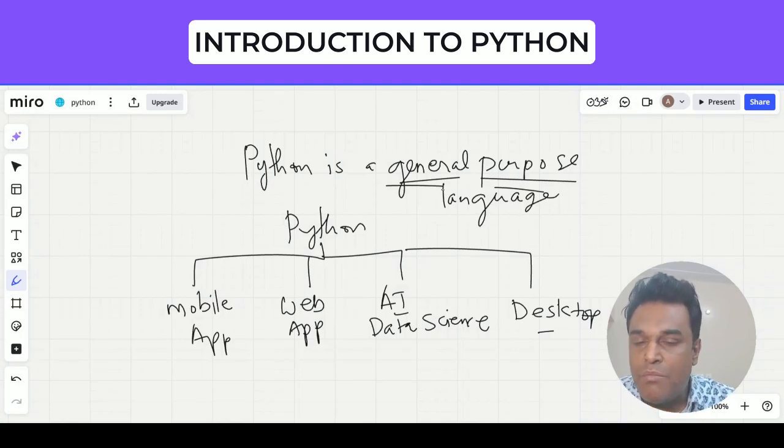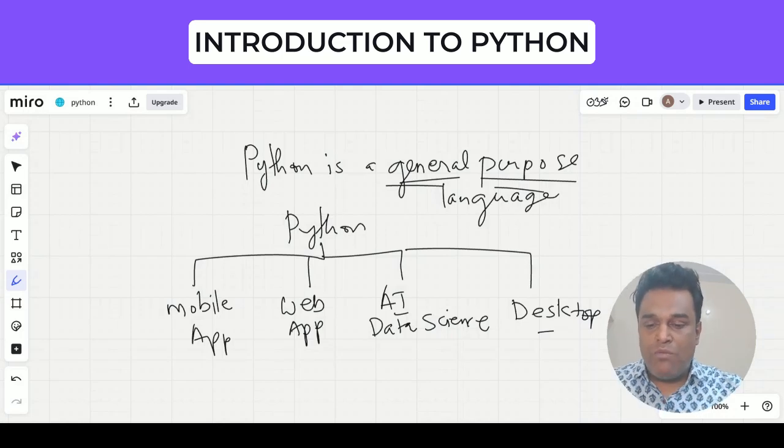That is the reason why it is called a general purpose programming language. Now there are languages like JavaScript. JavaScript is made for web development, basically the front end, so it works with HTML and CSS. So it has a specific purpose. But as far as Python is concerned, it is basically used as a backend, and yes, using Python we can develop multiple types of applications, and that is the reason why it is called a general purpose programming language.